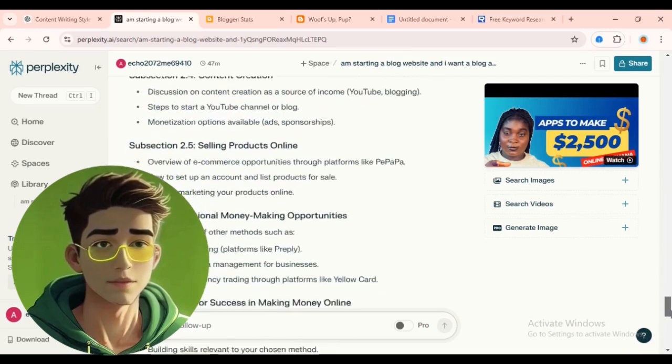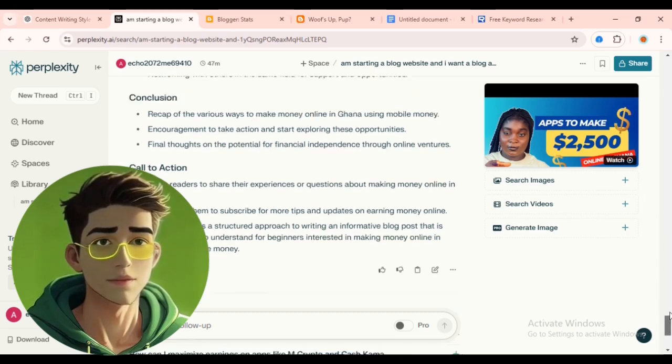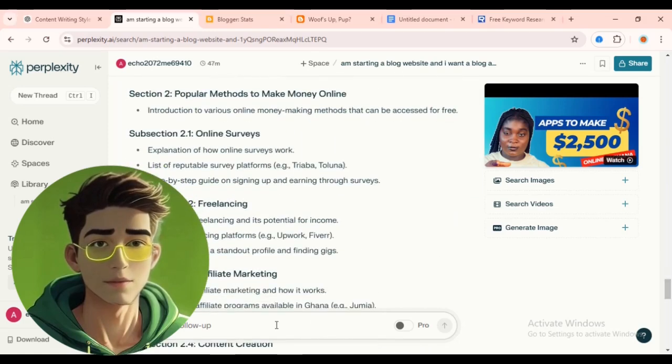What you're going to do next is tell the AI to write the article section by section. In this way, it's going to write a very detailed and SEO friendly article, which is going to rank without you doing anything about the article. So the first thing you're going to do is write the introduction. Here I'm going to say, now write the intro of the article.